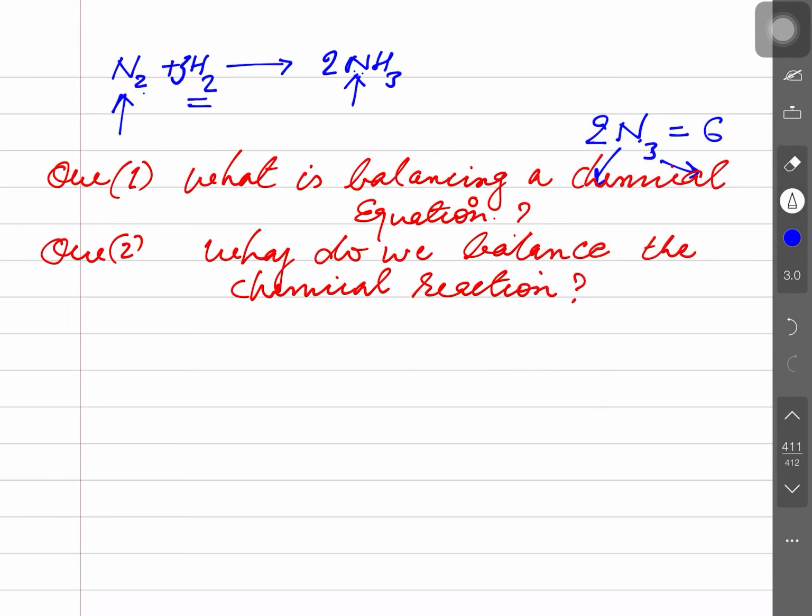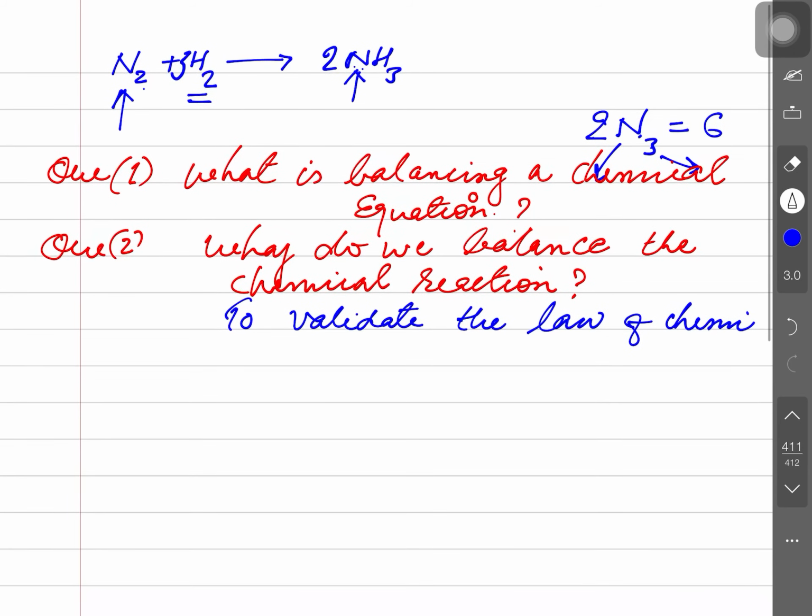So you will write here the answer: to validate the law of chemical combination. We balance the chemical equation to validate the law of chemical combination.